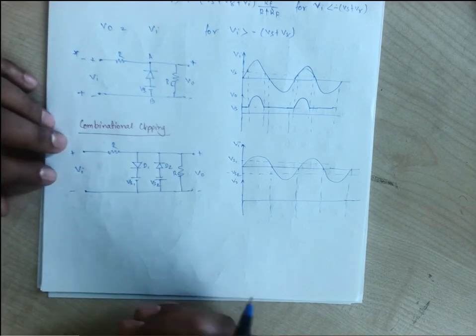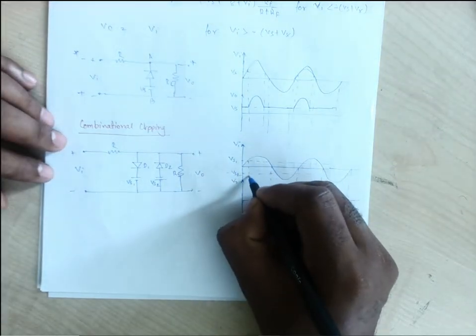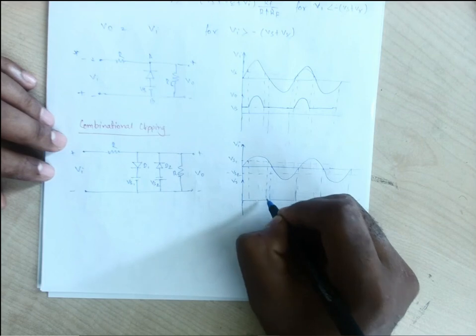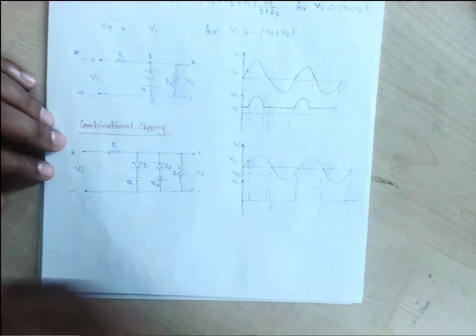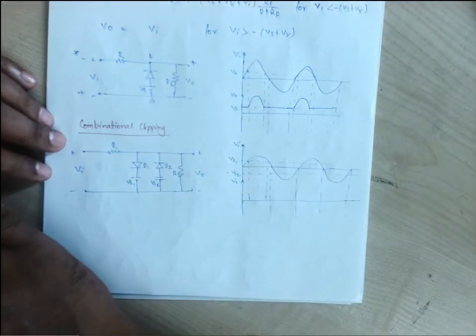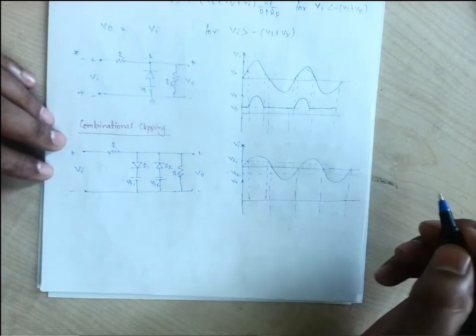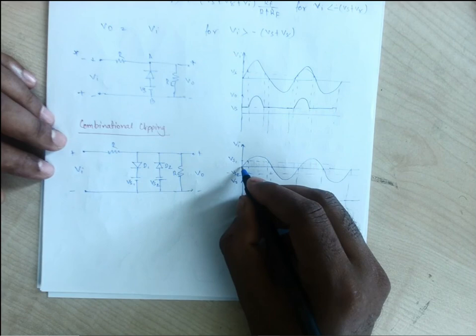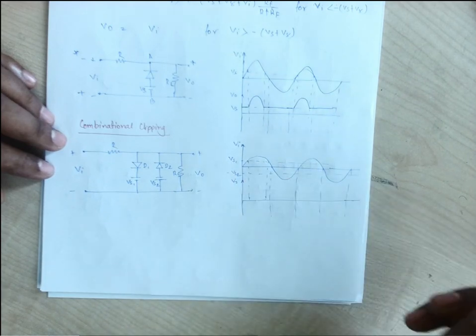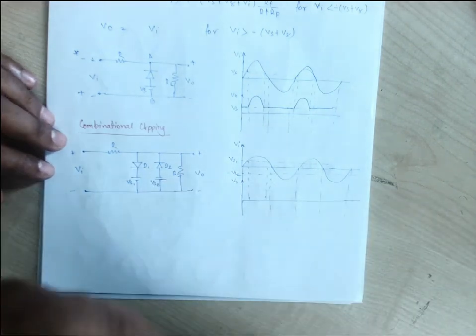Okay, so this Vs1 is making this diode off when we start our journey from 0 in the Vi. When we go from 0 to Vs1, the diode will be in the off state.